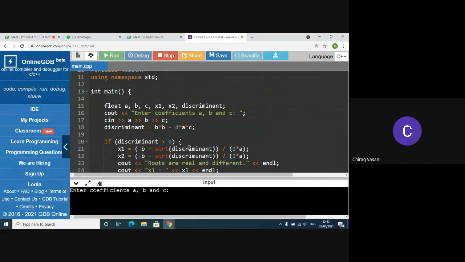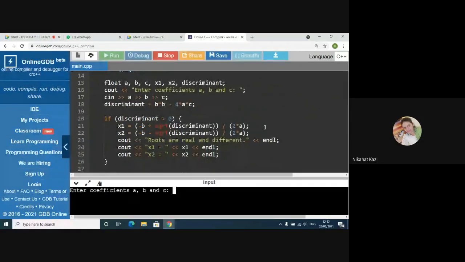Inside the main function, I have assigned variables a, b, c, x1, x2 and discriminant, which are float because we can get the values in real numbers like decimals. Then I have cout, enter coefficients a, b and c, and cin to get the three values a, b and c, which I will type. Then I have defined discriminant as b square minus 4ac. So b into b is for multiplication. And then the first case: if discriminant is greater than 0,